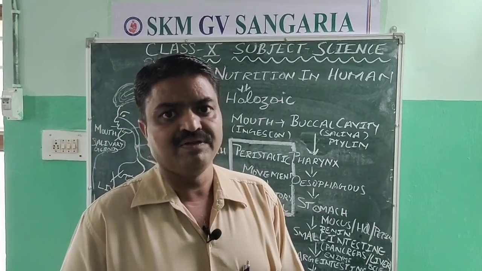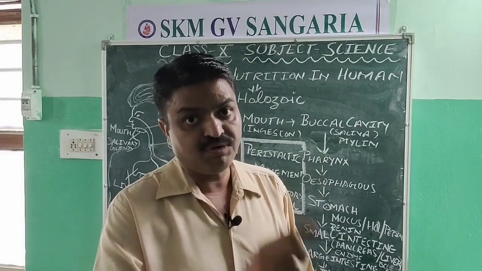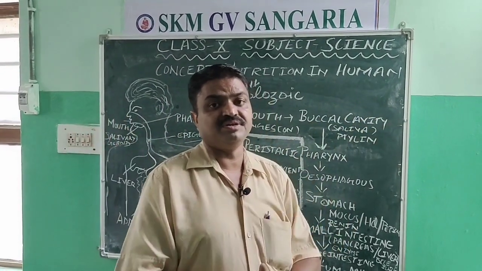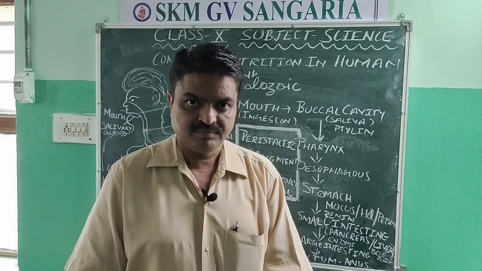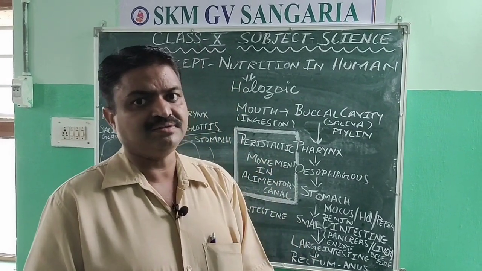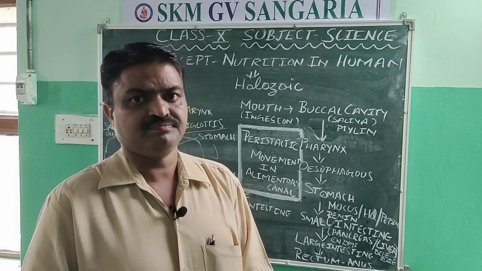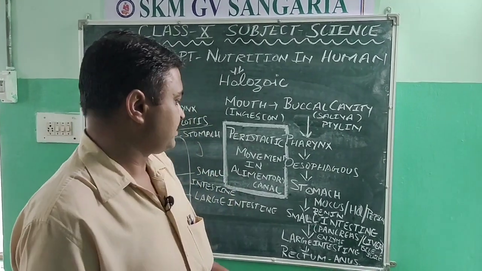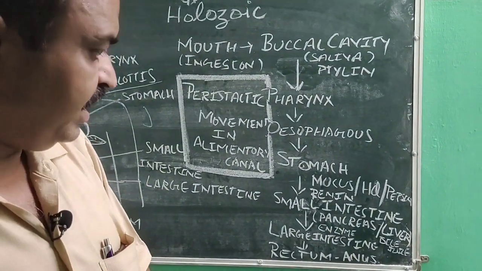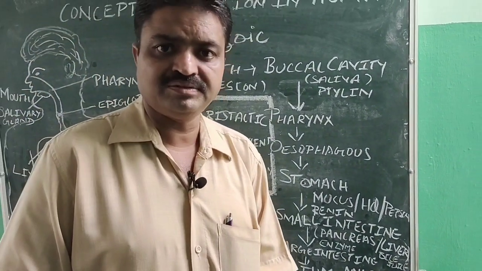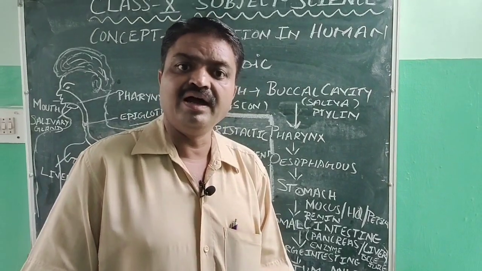The small intestine is attached with two important glands. First is the pancreas and second is the liver. The pancreas secretes enzymes like lipase and trypsin.